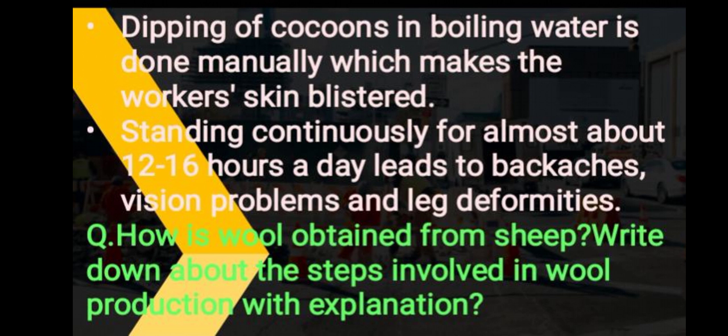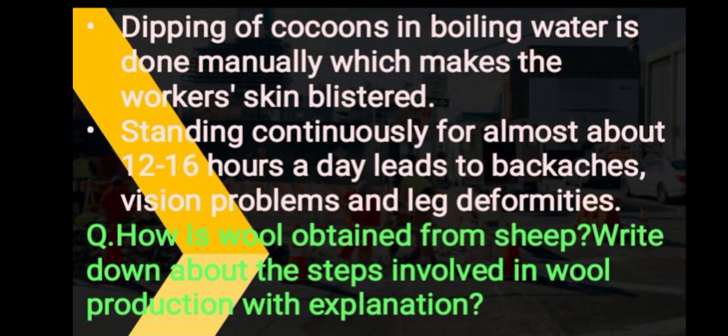Dipping of cocoons in boiling water is actually done manually, which makes the worker's skin blistered. Standing continuously for almost about 12 to 16 hours a day leads to backaches, vision problems, and leg deformities.